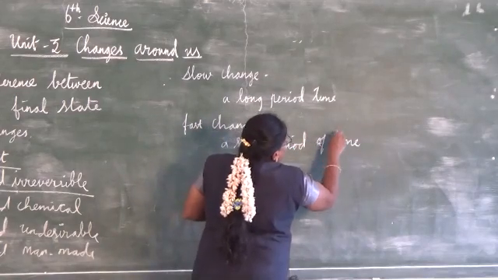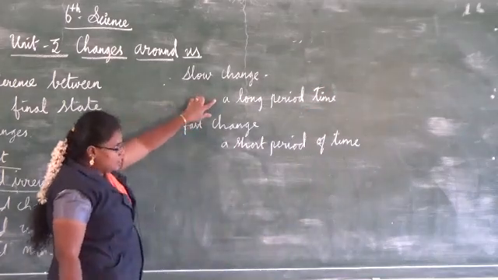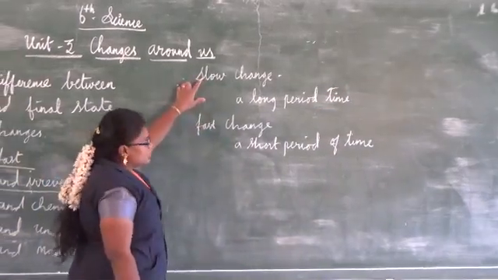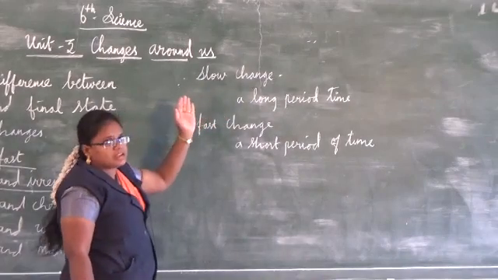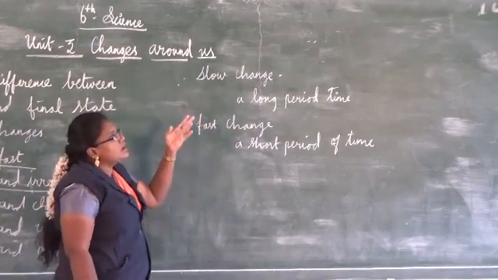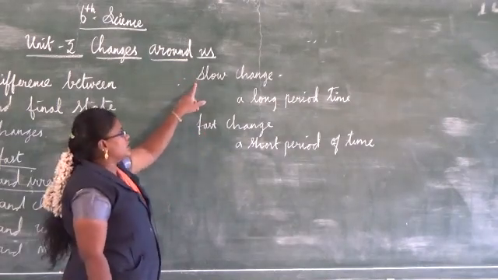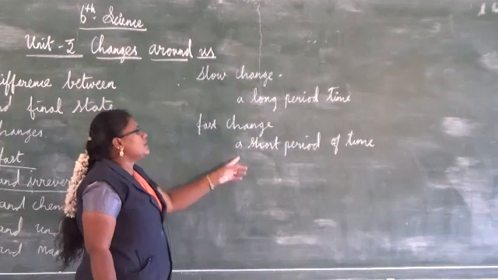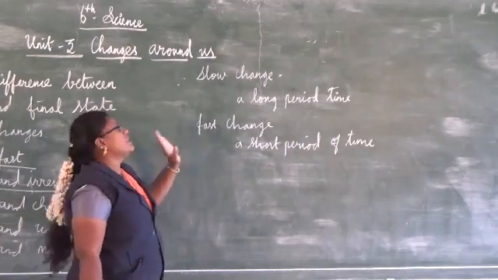Long period means hours. If it takes hours, days, months or years, it comes under slow change. Fast change is minutes and seconds.